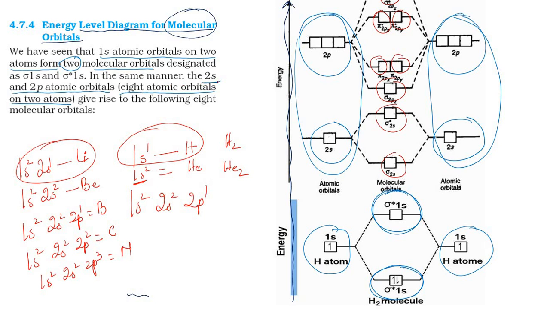So if 2s and 2p atomic orbitals are involved in forming molecular orbitals, then we will get 8 atomic orbitals on two atoms, and this we have seen here. Is it clear, students? We'll go into detail regarding molecular orbitals now.